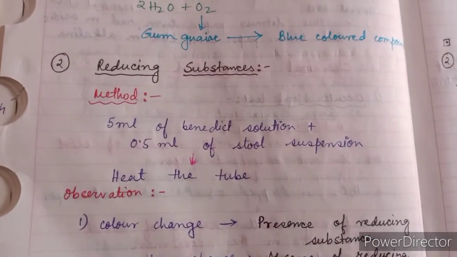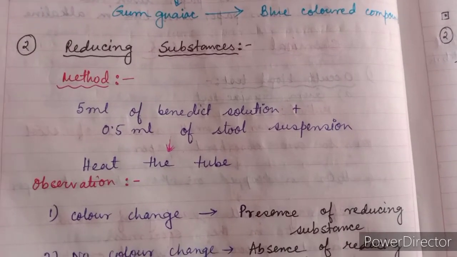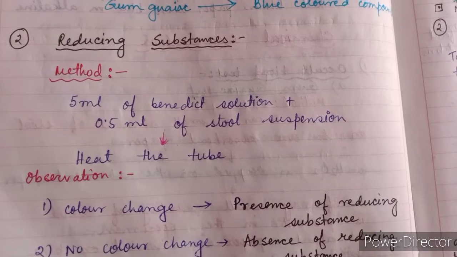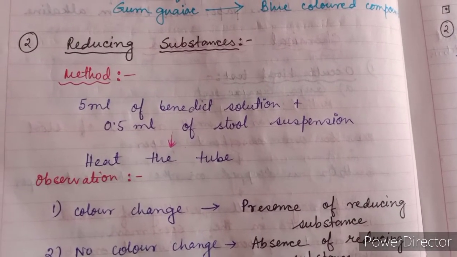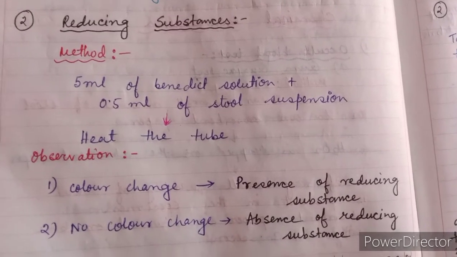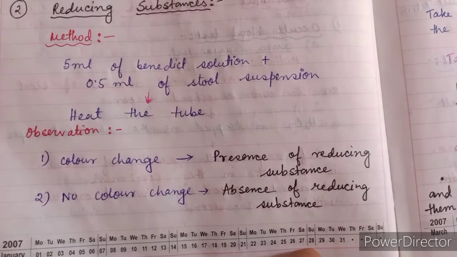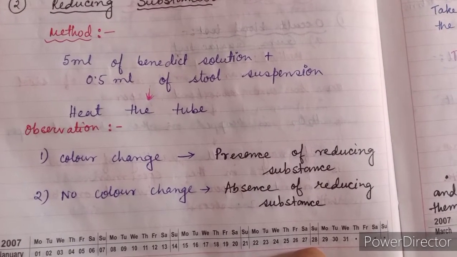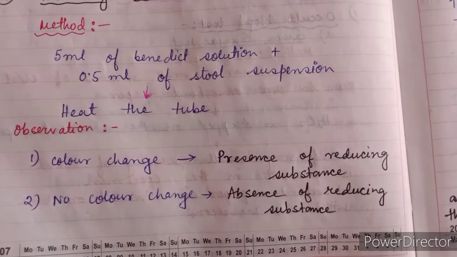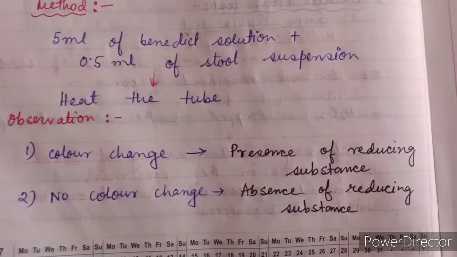Then we will observe whether any reducing substance is present in stool or not, and for that purpose 5 ml Benedict solution is taken, and with that 5 ml Benedict solution 0.5 ml of stool suspension is added and mixed properly. Heat the tube. What will be the observation? If color changes, then we can say that reducing substance is present, but if no color change, then reducing substance is not present in the stool sample.